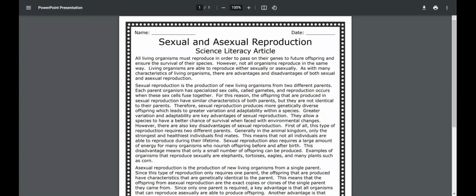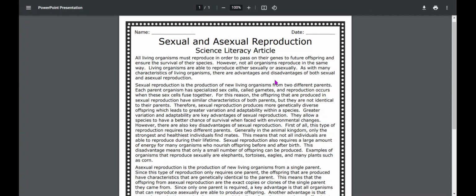Sexual reproduction also requires a large amount of energy for many organisms who nourish offspring before and after birth. This disadvantage means only a small number of offspring can be produced. Examples of organisms that reproduce sexually are elephants, tortoises, eagles, and many plants such as corn.